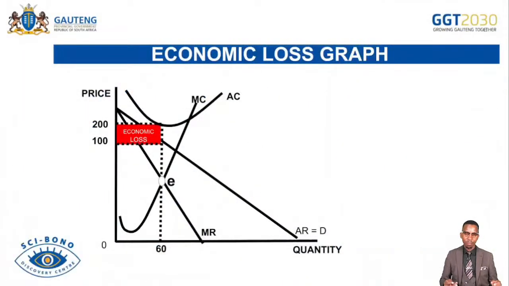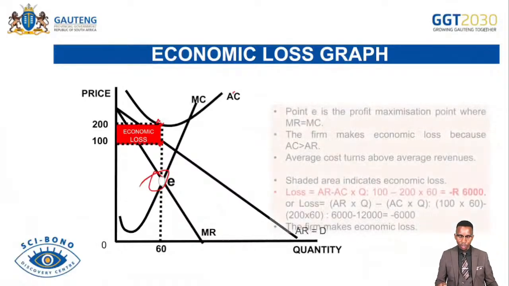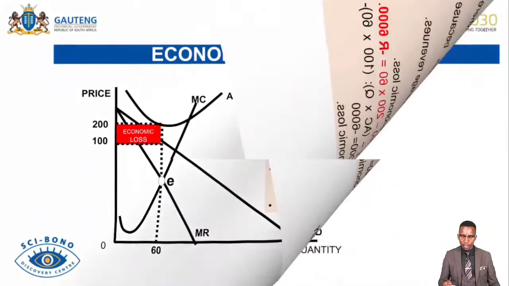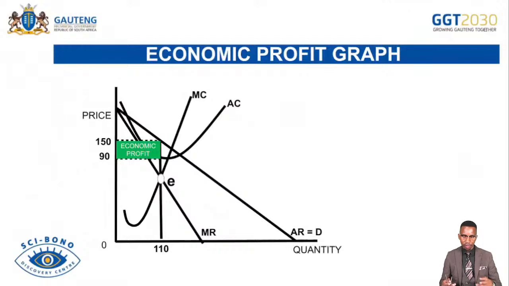And then economic loss, remember, it occurs when average costs are above average revenues. You can see here AC is turning above AR here. Then the firm is making economic loss. This is the loss minimization point where MR equals MC. The shaded area indicates economic loss. And then we continue. Let's go further then to economic profit. You can see even the color gives us the green light. So in this case, economic profit, that's when AC is turning below AR. AR is here, AC is here.